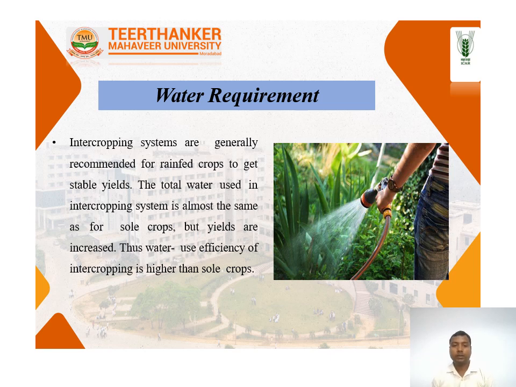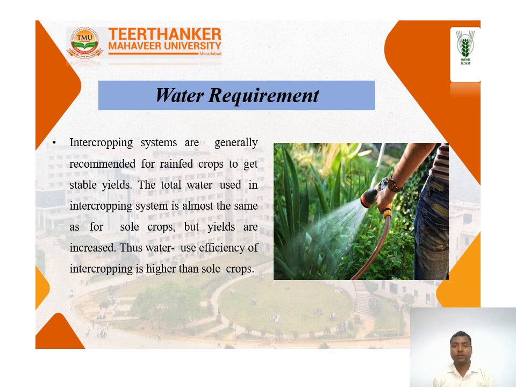Water requirement. Generally, we apply irrigation. Intercropping systems are generally recommended for rainfed crops to get a stable yield. The total water used in the intercropping system is almost the same as for the sole crop, but yield is increased. Thus, water use efficiency of intercropping is higher than the sole crops.